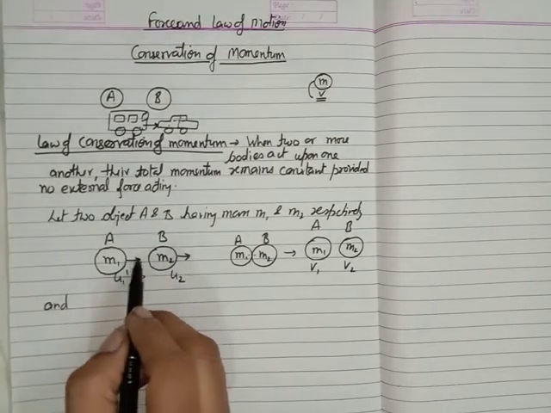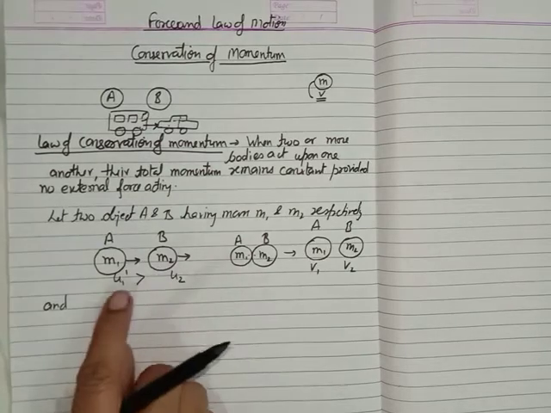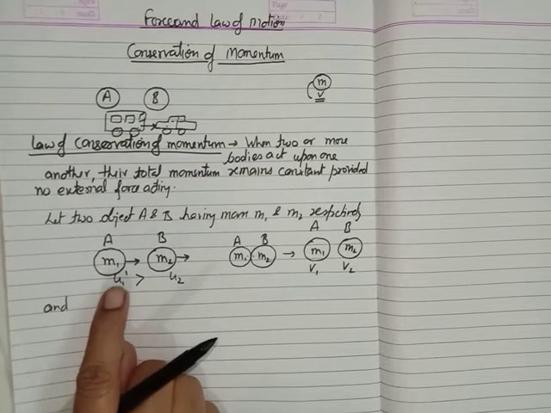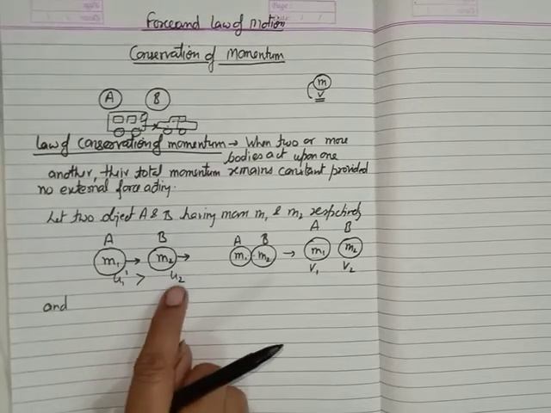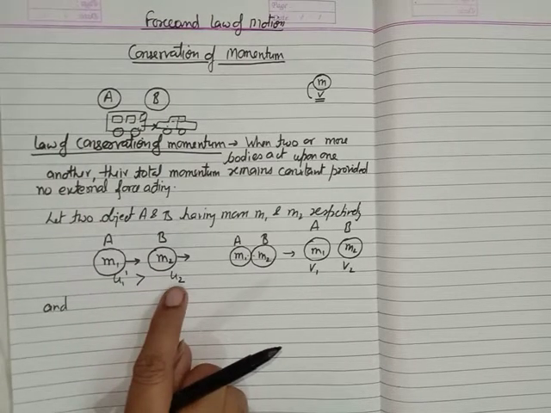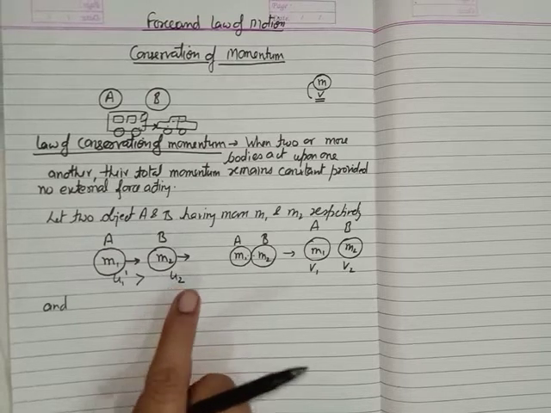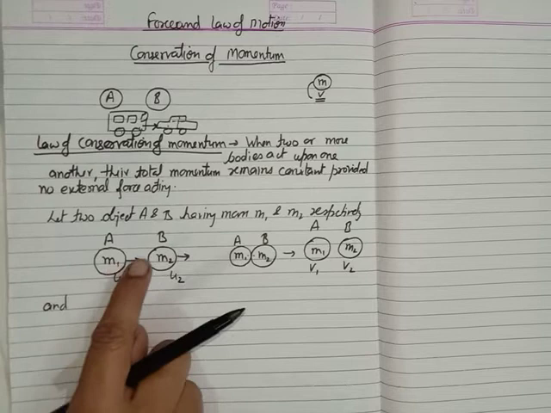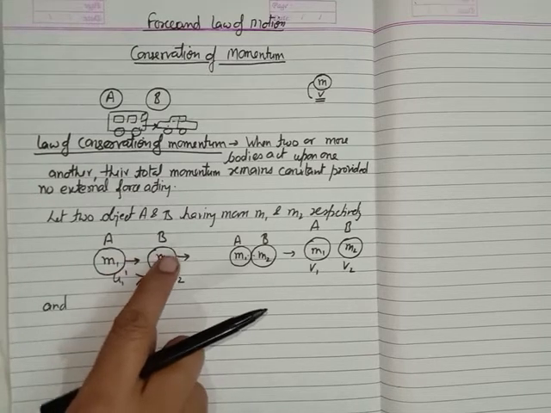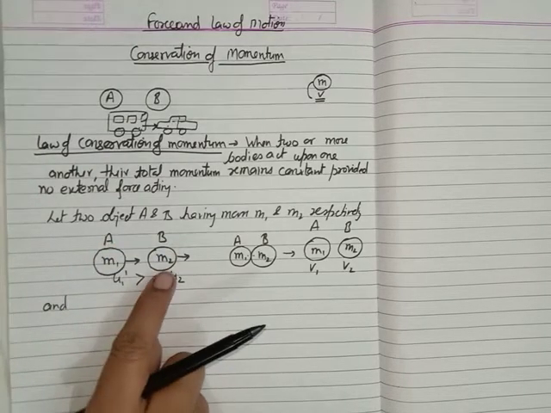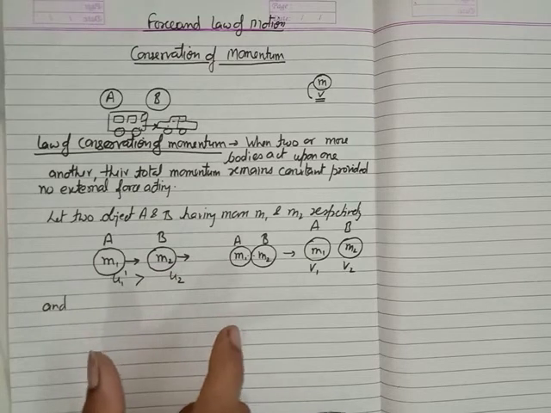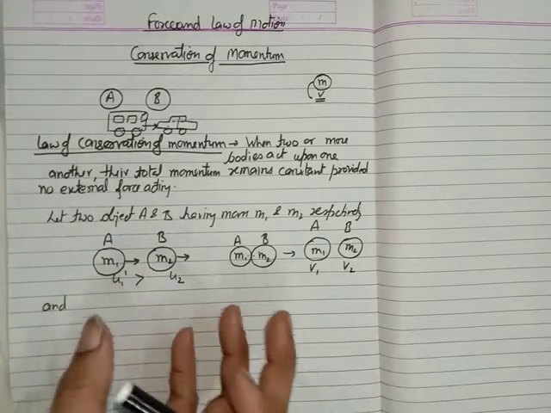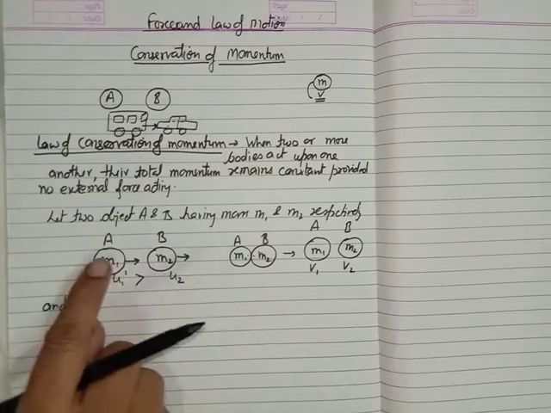Suppose they are moving in a different direction, what will happen? If you represent this velocity with a positive sign, then you have to represent this velocity with a negative sign. It should be very clear that these are vector quantities. So if this velocity is represented by a positive sign, then the velocity which is opposite to the initial one, you have to represent it using the negative sign. So here in this case, we are taking an example in which two bodies are moving in the same direction.